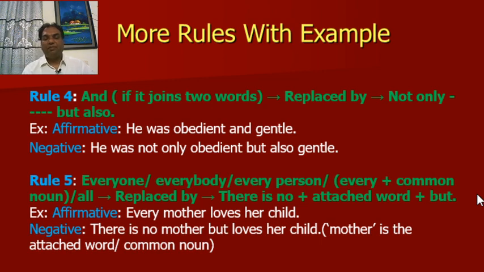Rule number 5. Everyone, everybody, every person, or every plus common noun, or all will be replaced by there is no plus attached word plus but. For example, every mother loves her child. In negative, there is no mother but loves her child. Here mother is the attached word or common noun.